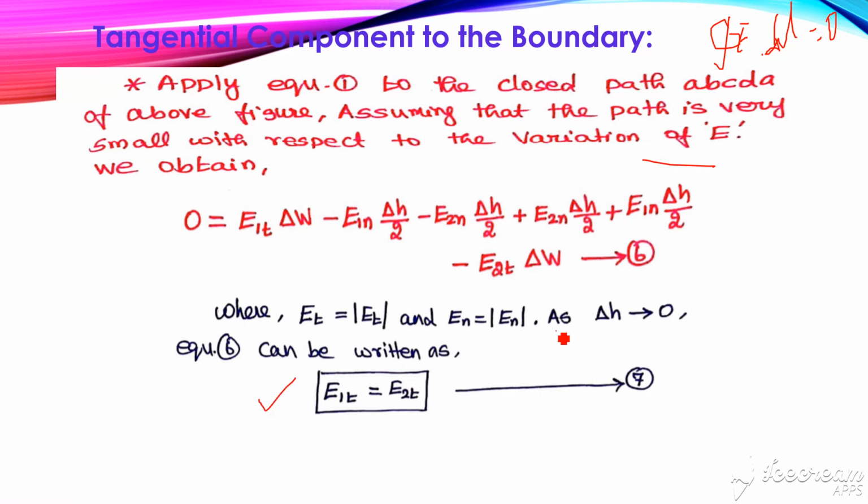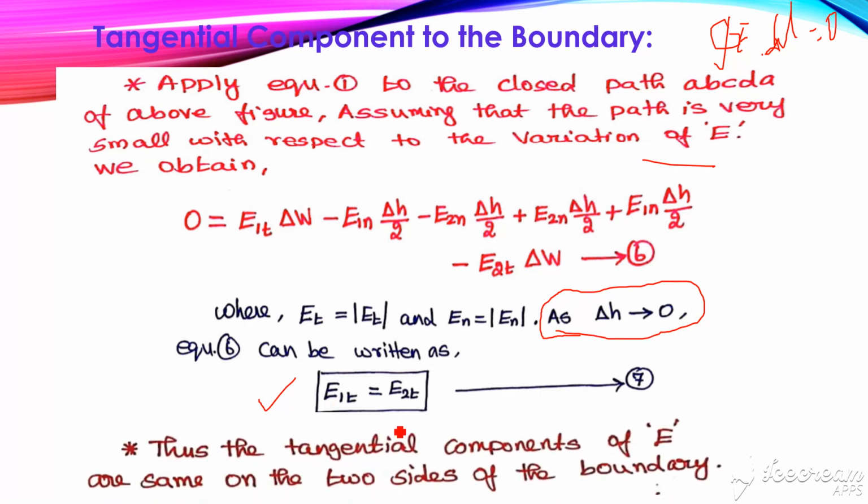Here one important point: we need to get the boundary condition at the interface. For that we need to assume that del h is equal to 0. Del h tending to 0 means we define the formula with respect to the boundary line. For that only, del h tends to 0. Finally we get E1t is equal to E2t. This is equation number 7. Thus the tangential components of E are the same on both sides of the boundary.